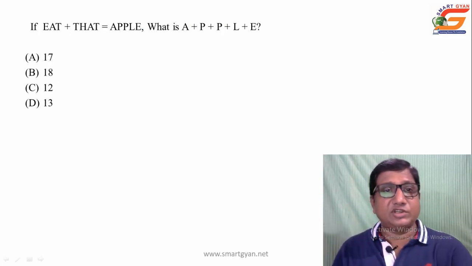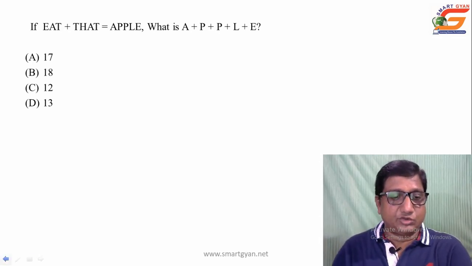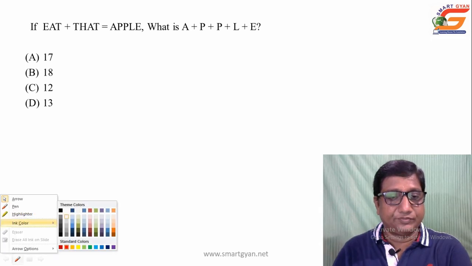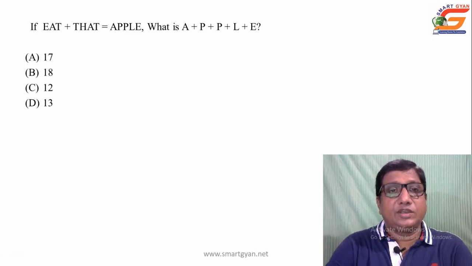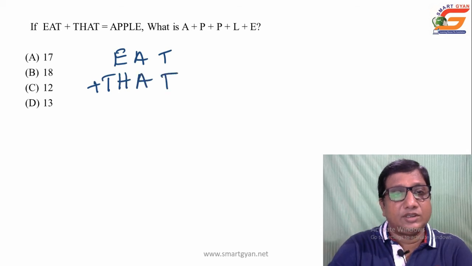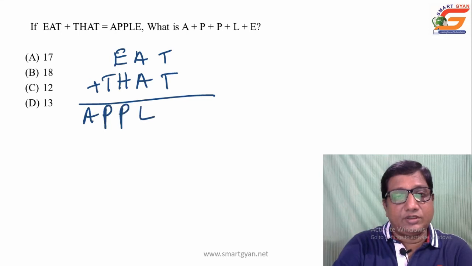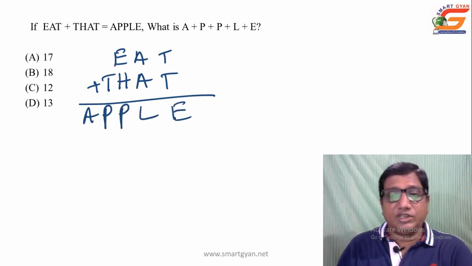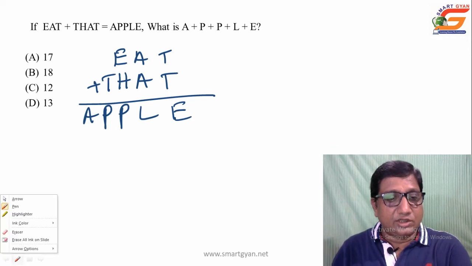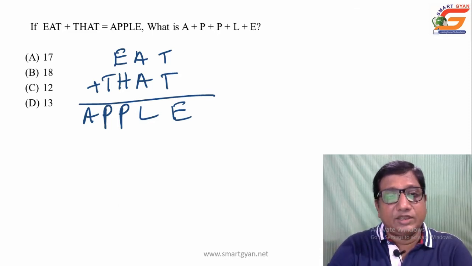EAT plus THAT is equal to APPLE. Represent this in a suitable way. EAT plus THAT, T H A T, is equal to APPLE, A P P L E. So here what can be the approach? Where do we have to target first? First we have to target the carried out value, that is A. So the carried out value A will be 1.